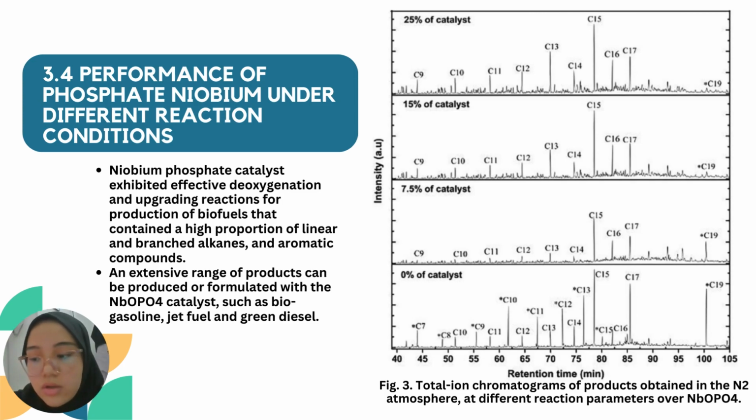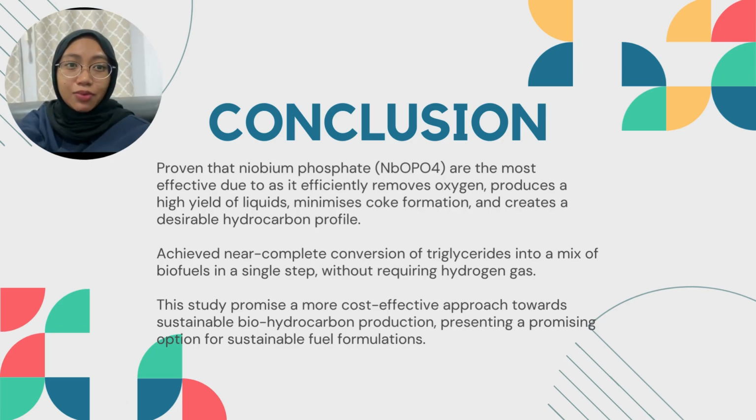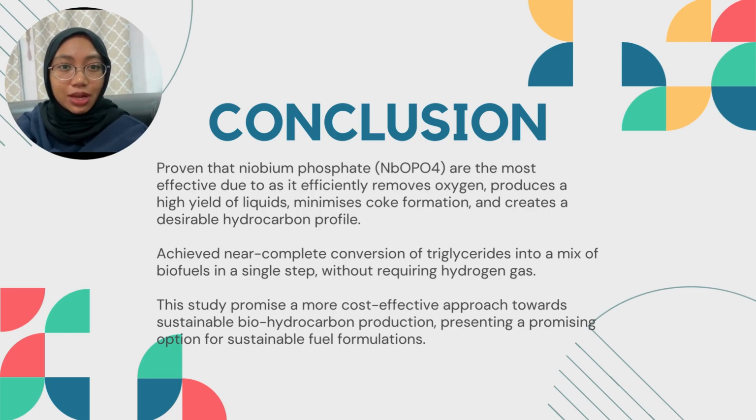In conclusion, it was proven that niobium phosphate is the most effective as it efficiently removes oxygen, produces a high yield of liquid, minimizes coke formation, and creates a desirable hydrocarbon profile. It achieves near complete conversion of triglyceride into a mix of biofuel in a single step without requiring hydrogen gas. This study promises a more cost-effective approach to sustainable biohydrocarbon production, presenting a promising option for sustainable fuel formulation.